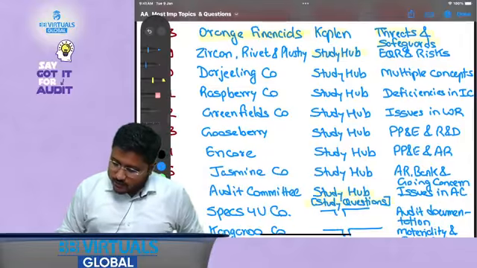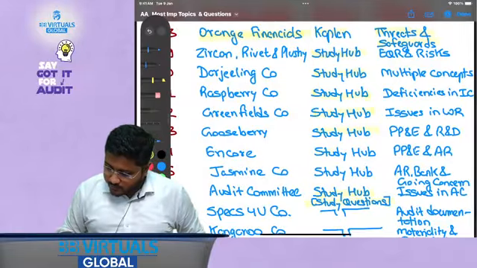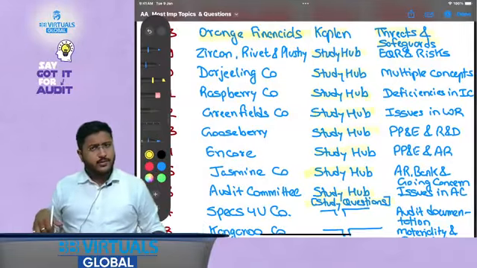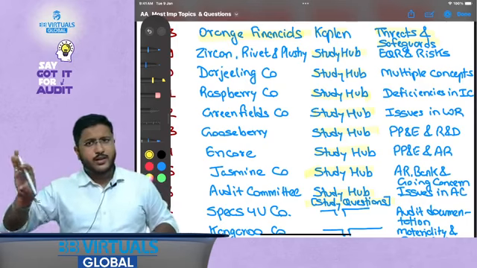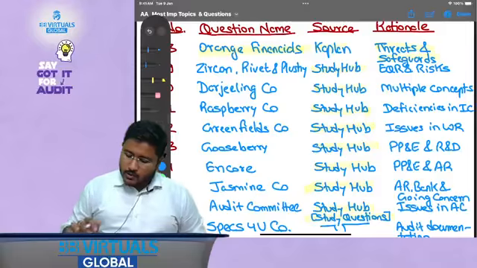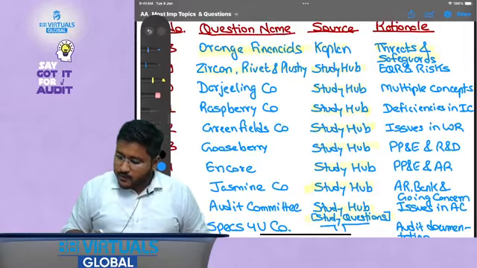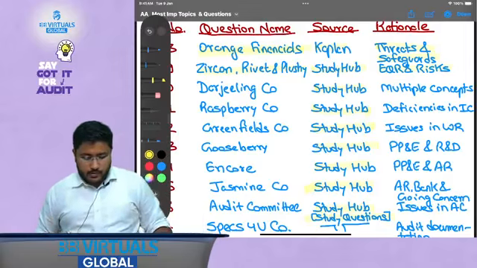Now let's talk about certain questions which are from ACCA Study Hub. Although all of the questions we are going to discuss after this are from ACCA Study Hub, some questions are from the special part, which is study questions. So let's talk about Study Hub. Zircon Rabbit and Plushy, this talks about EQR and risk.